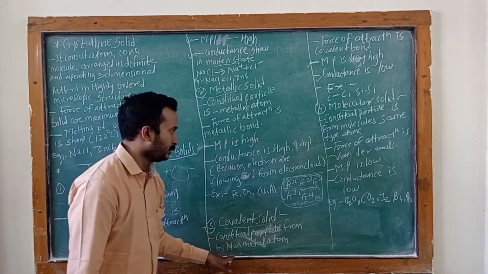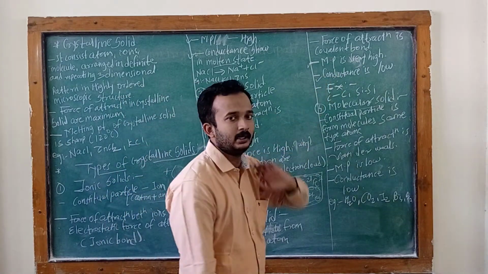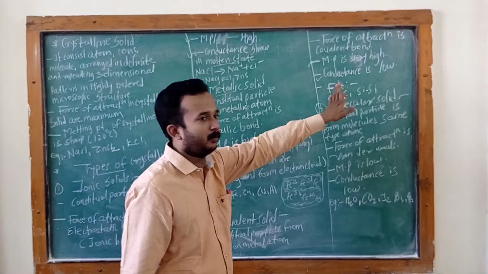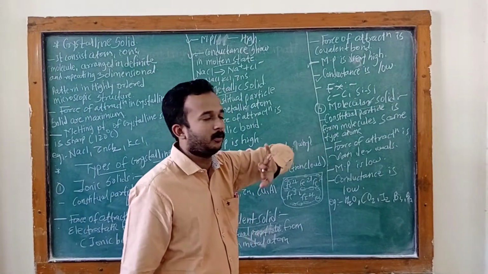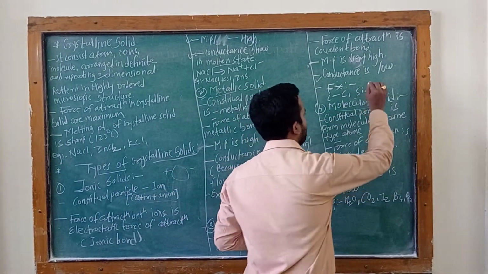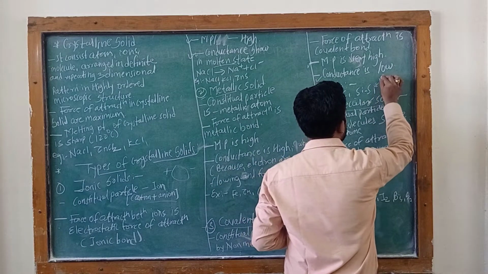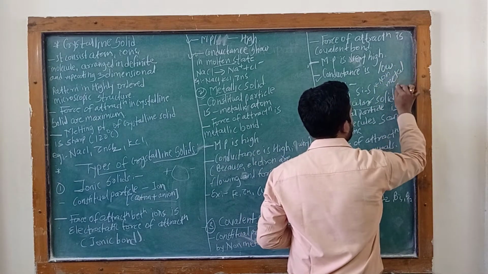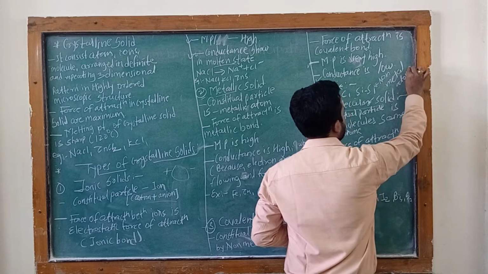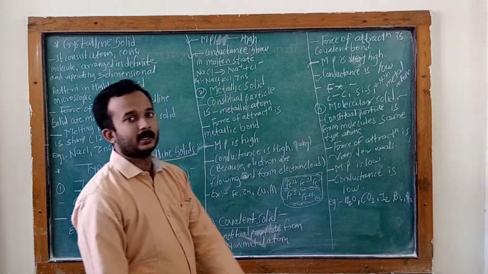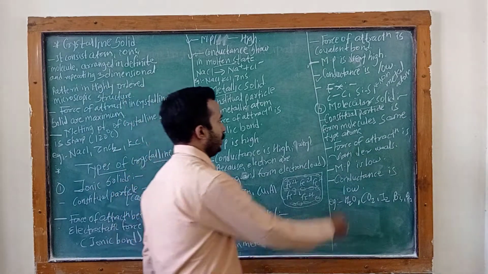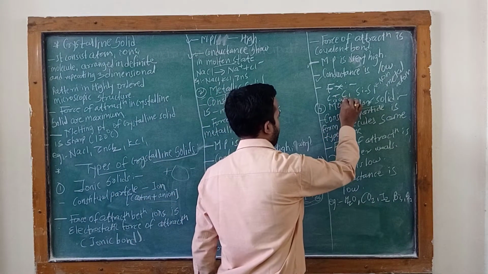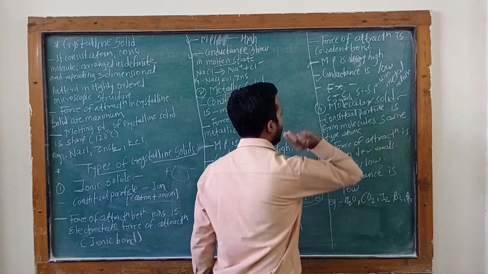The examples are carbon-carbon single bond and silicon-silicon single bond. These are non-metal atoms, and this carbon-carbon single bond is a covalent bond.